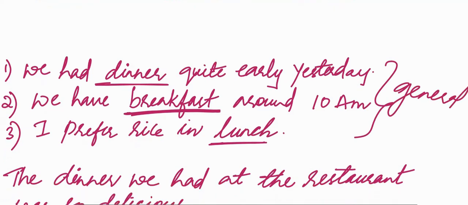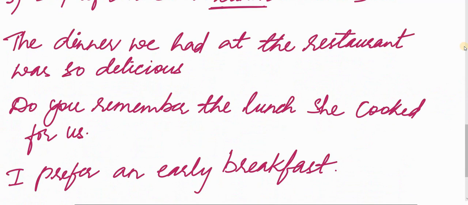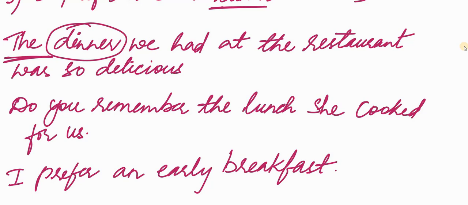Look at the other examples here. The dinner we had at the restaurant was so delicious. I'm talking about a specific dinner we had at the restaurant. Hence, I have used the definite article. Do you remember the lunch she cooked for us? Here I have used the definite article "the" before the meal lunch because I'm not talking about any random lunch. I'm talking about a specific lunch which she cooked for us.